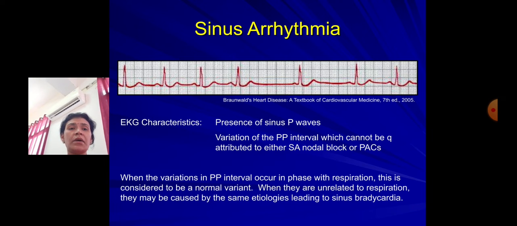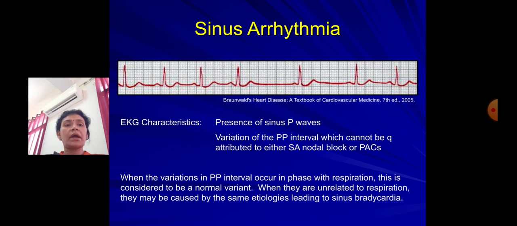So here the PP interval is changing, but it is not falling in the category of either an SA node block or premature atrial complexes. So other features of those diseases will not be there. This is called sinus arrhythmia. When there is variation in the PP interval with respiration, without any other findings, this is considered to be a normal variant.